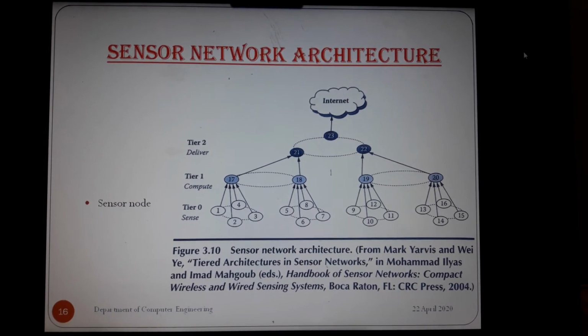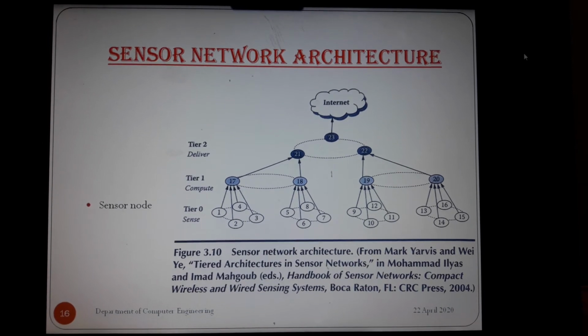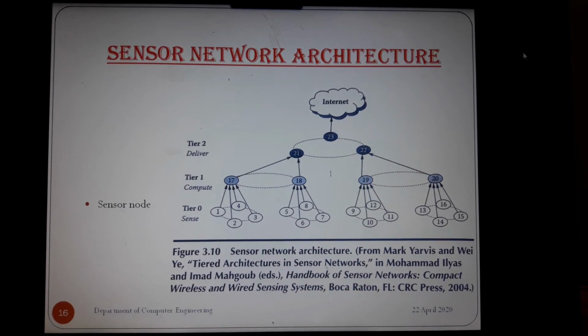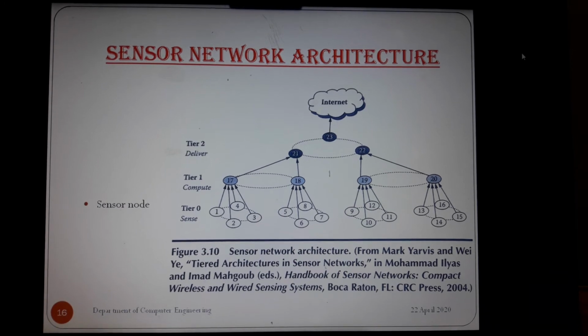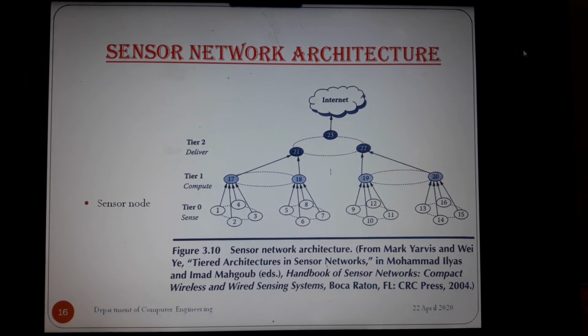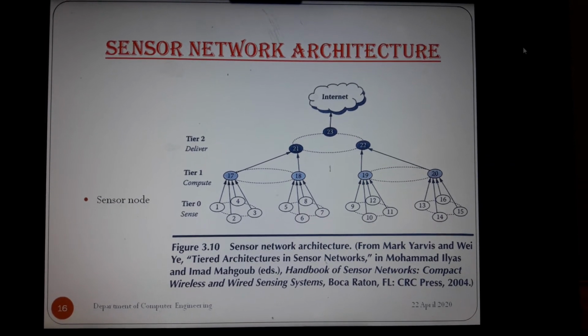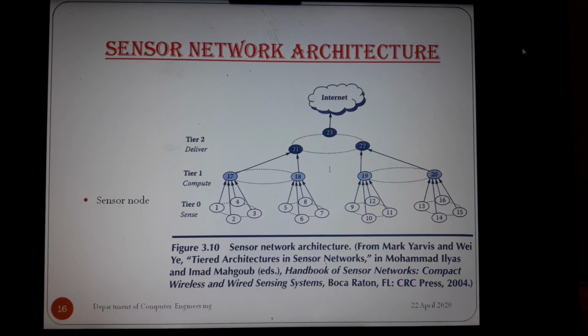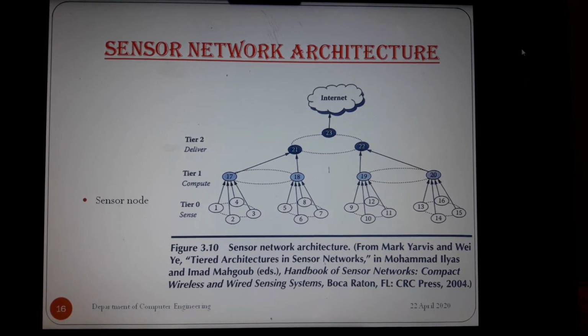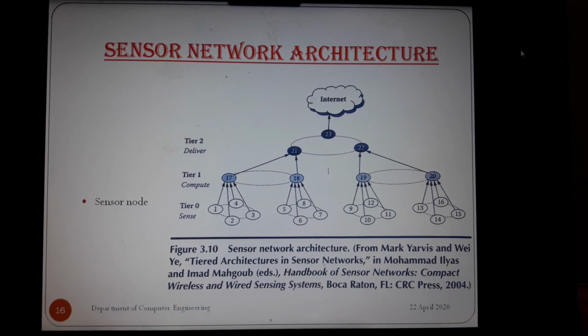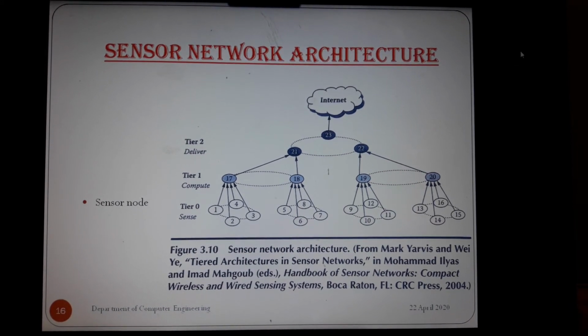Sensors form clusters. In cluster formation, it will use some algorithms to find the best sensor, all the sensor nodes will communicate to the cluster node, and the cluster node will send data to the base station.